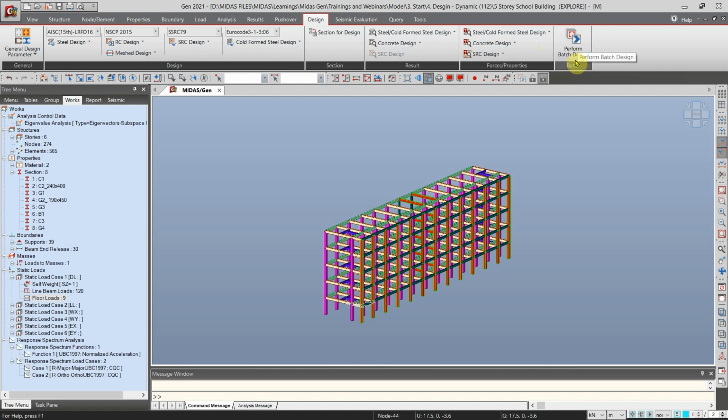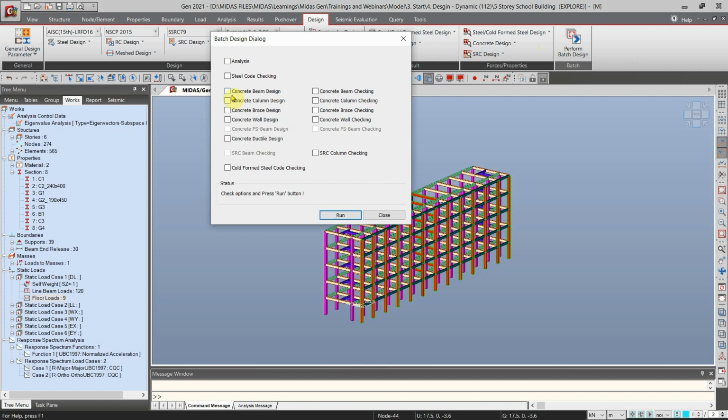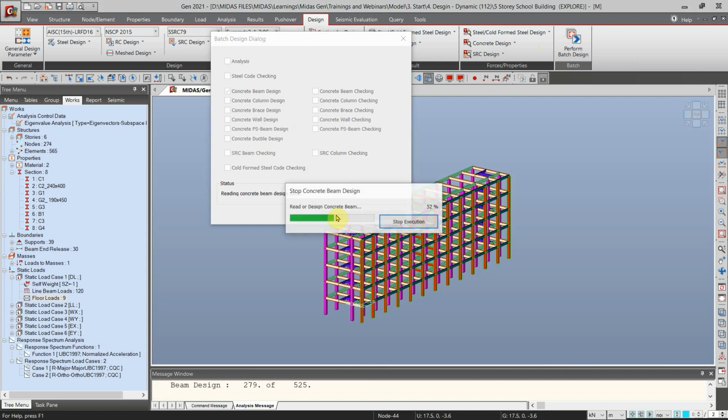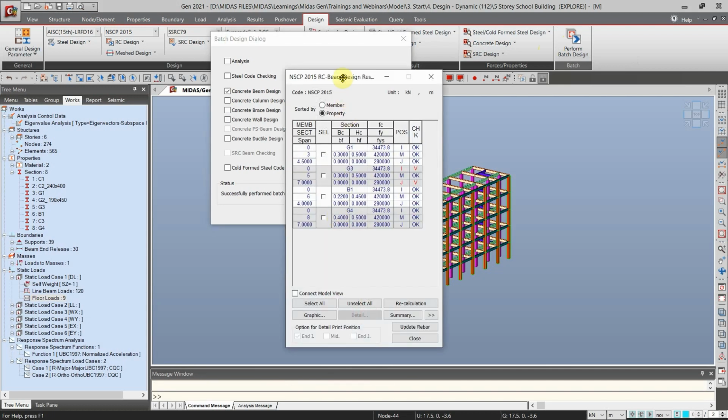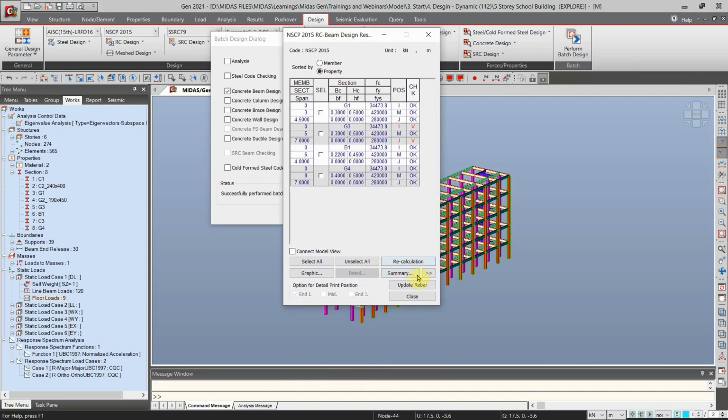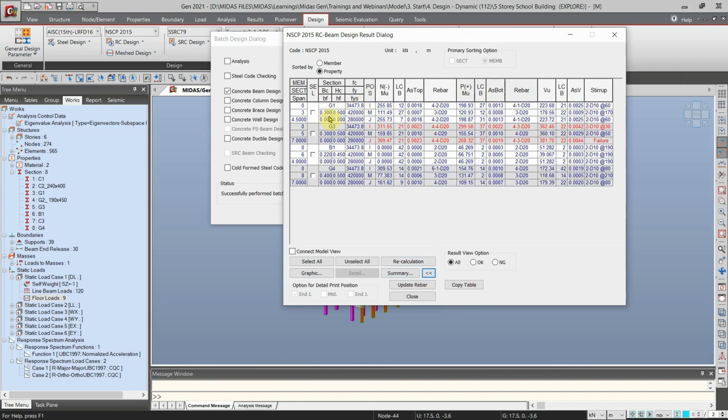Just click this perform batch design, and then first let's design the beams. So check the concrete beam design and then run. So this is already the design result. So as you can see, the only beams that were designed were G1, G3, B1, and G4.